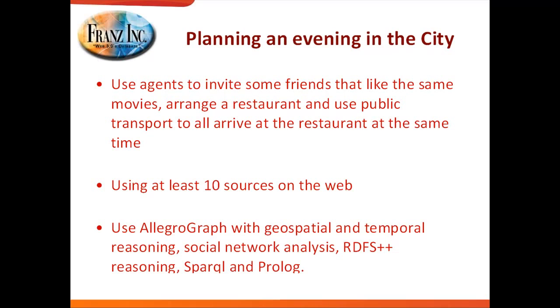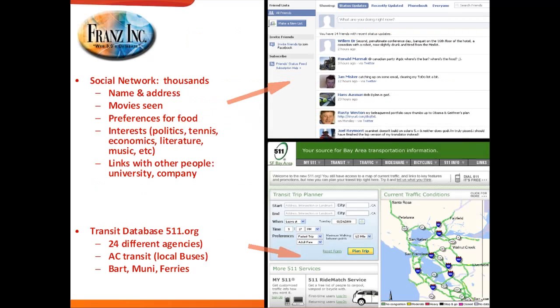And in this demo that I'm going to show you later, we use at least 10 data sources on the web, all in different formats. And then we use AllegroGraph with geospatial and temporal reasoning, some social network analysis, some RDFS reasoning, and SPARQL and Prolog. So let's look at the data sources that we used.